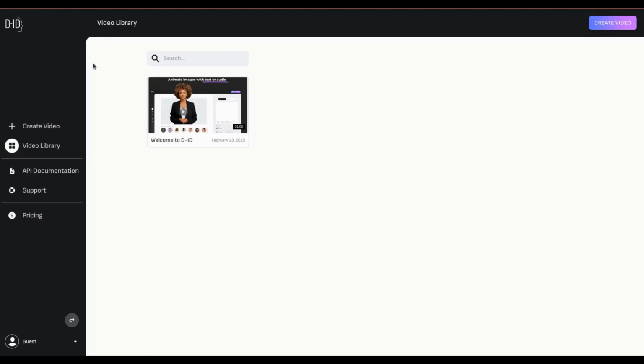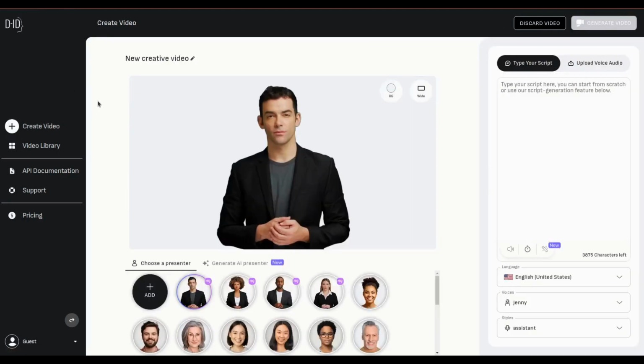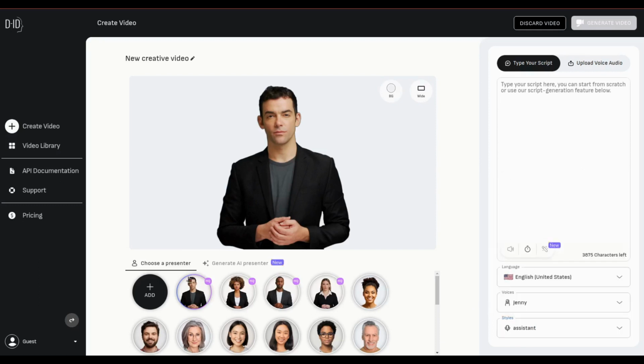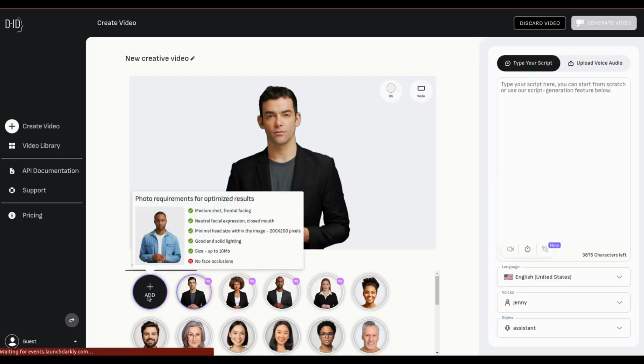For this purpose, I will be using the service called D-ID Studio. Once again, it has a free tier and then you have paid tiers as well. Once you press on the Create Video tab, you will be presented with a variety of different avatars, and this is where you can upload your own avatar as well. They also have a feature to vocalize your avatar from the studio itself, but I found ElevenLabs provides a better quality of voice.